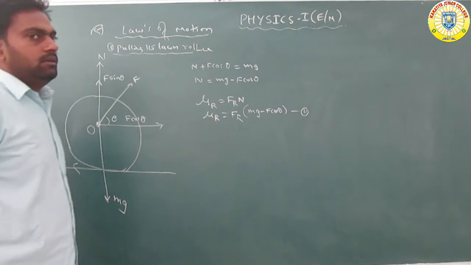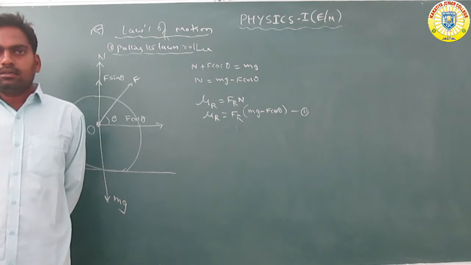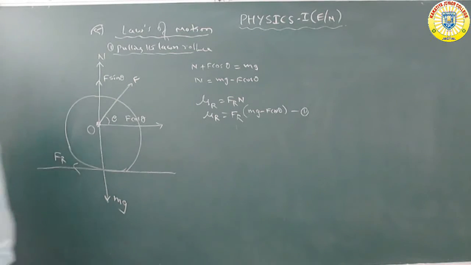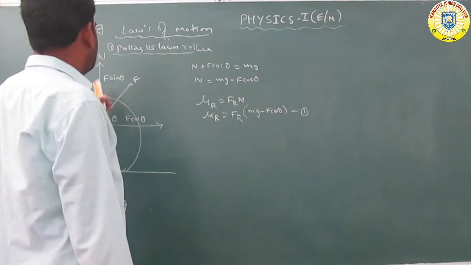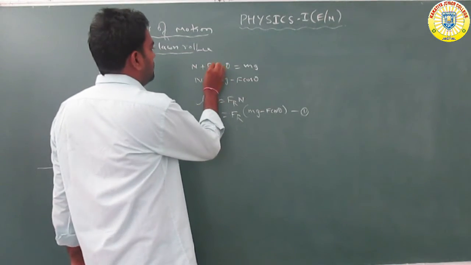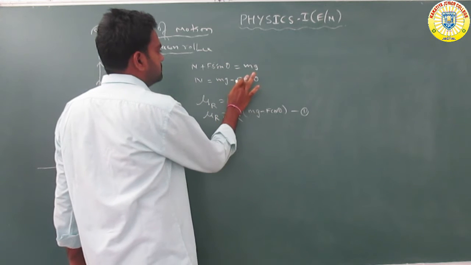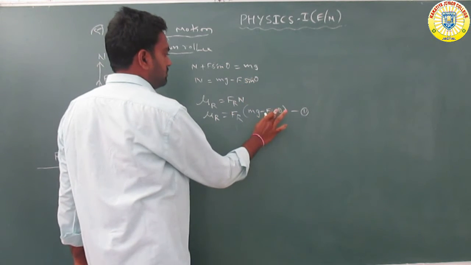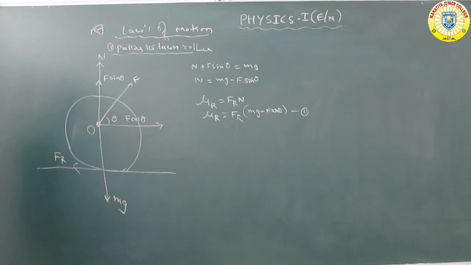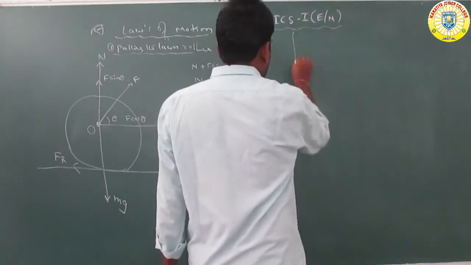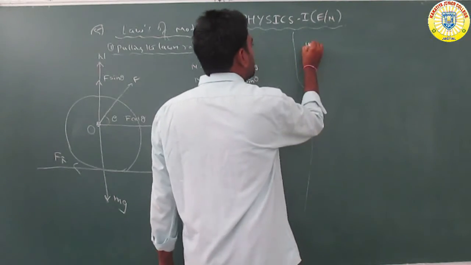Now, another point. Here it is F sin theta that is taken, mu r is equal to Fr by (mg minus F sin theta). Now another case is taken, case 2.